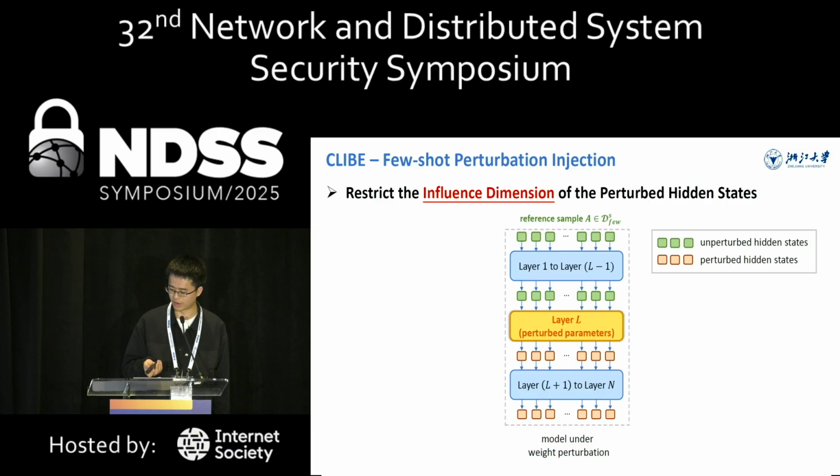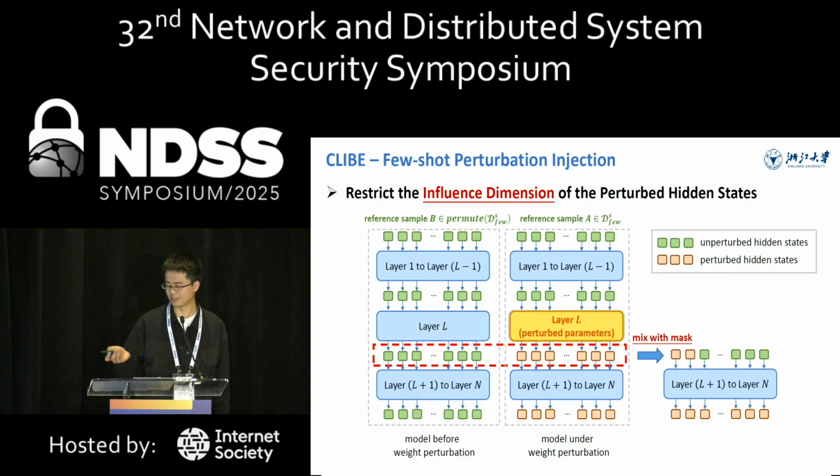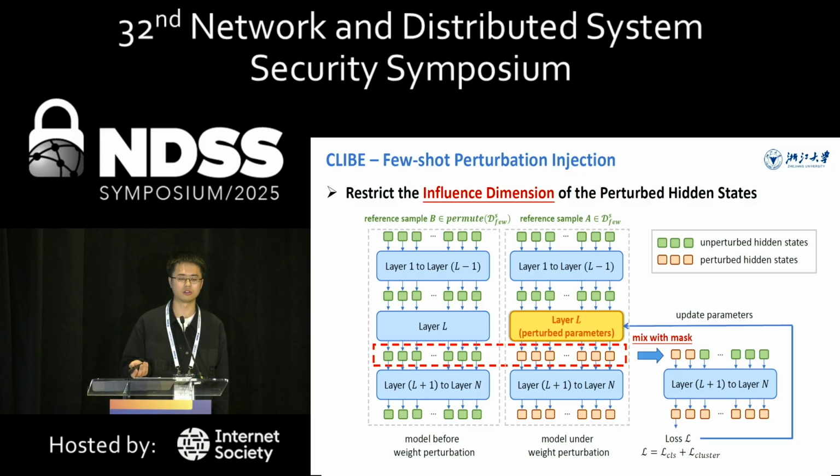Here is the workflow of our proposed few-shot perturbation injection. The model's input is a reference sample from the source class S. The green blocks represent the unperturbed hidden states, while the red blocks signify the perturbed hidden states. To restrict the influence dimension of the perturbed hidden states, we randomly select another reference sample B from the source class S and extract its unperturbed hidden states. Then, at the layer L, we mix the perturbed and the unperturbed hidden states and send the mixed states to the remaining part of the model. Finally, we calculate the loss and update the parameters of the weight perturbation at the layer L.